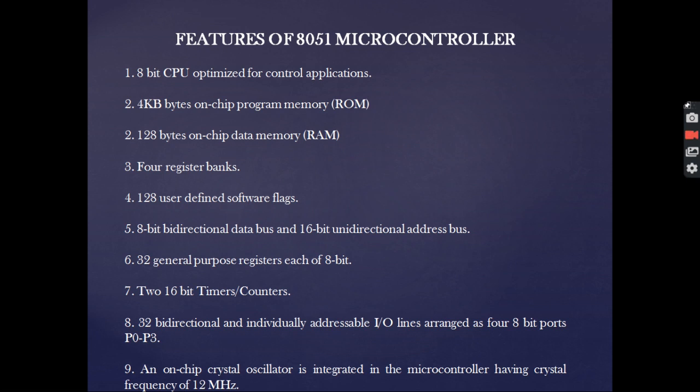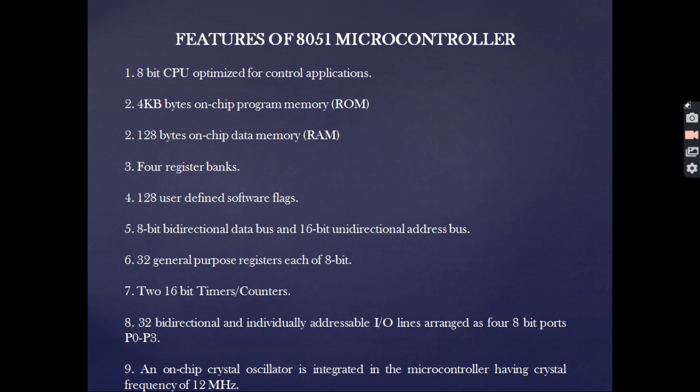An 8-bit microcontroller can handle 8 bits of data at a time. It cannot work with more than 8 bits of data at a time. If it works with 16 bits of data, then it has to break the data into 8 bits and then it can work accordingly. It has 4 kilobytes of on-chip program memory, that is better known as ROM or read-only memory,